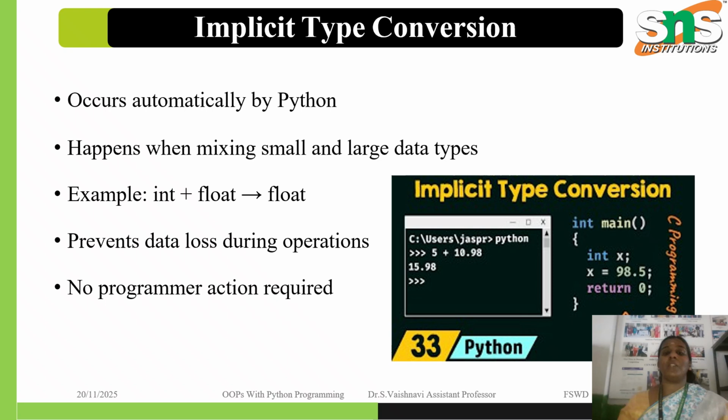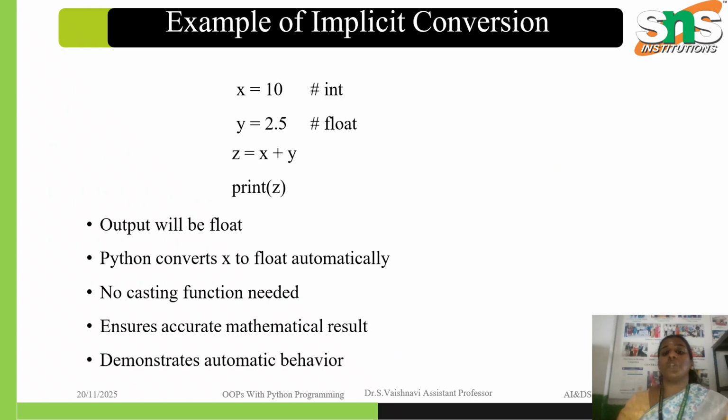The next one is implicit type conversion. It occurs automatically in Python. For example, int plus float is equal to float, so there is no data loss during the operation, and no programmer action is required. This is a simple example where the output will be float. Float is nothing but a number with decimal points.